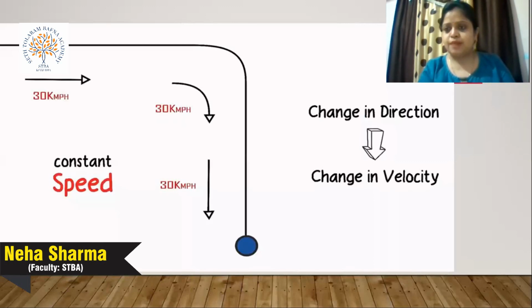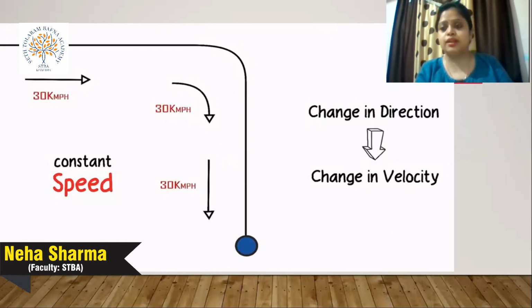So this is an example of how a change in direction relates to acceleration. Suppose one car is moving with the same speed, 30 km per hour. It takes a turn and moves in another direction. The speed is the same, meaning the car is moving with constant speed, but the direction changes. If the direction changes, there is a change in velocity, and whenever there is a change in velocity, acceleration exists.